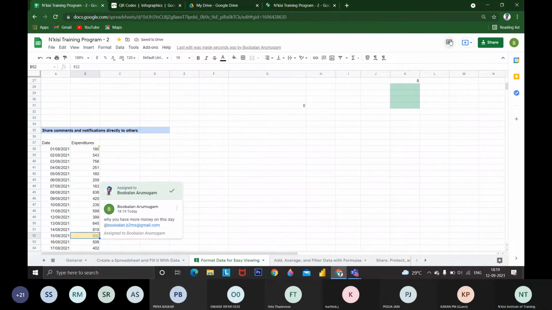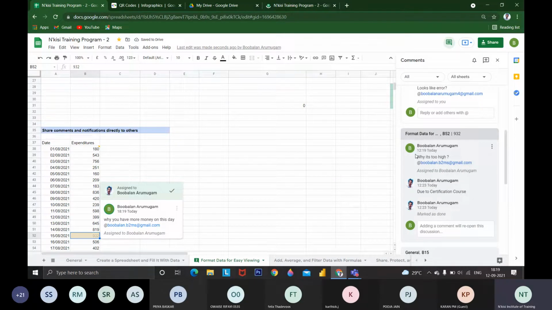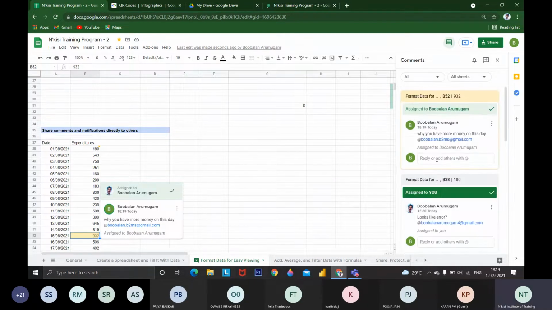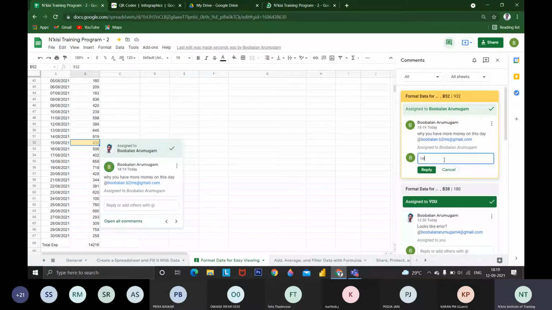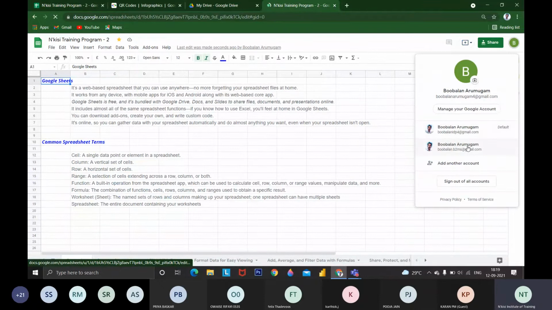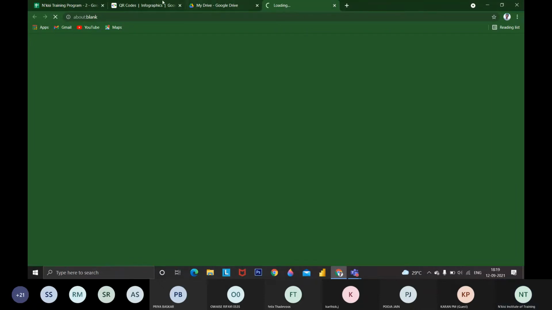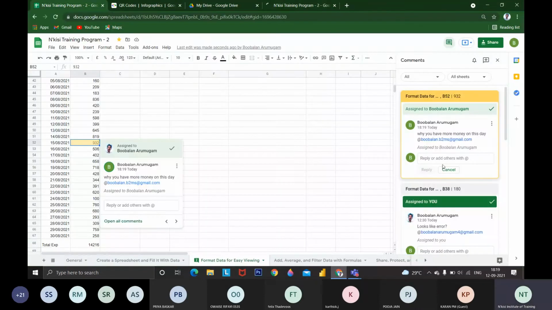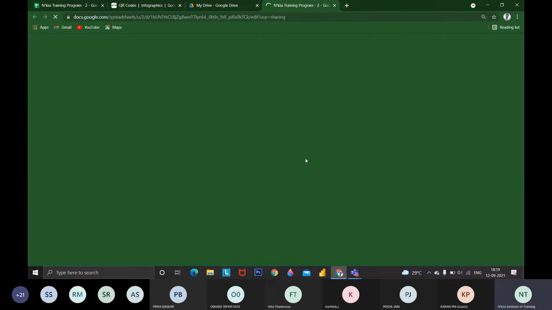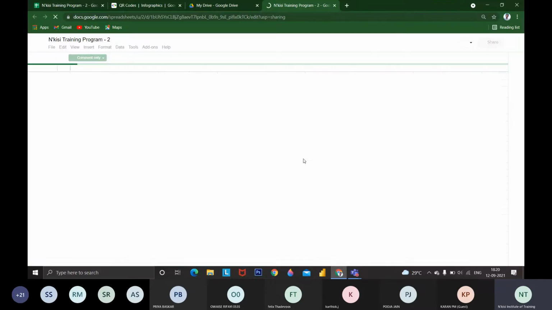See, these are the comments I have raised. Why have you spent more money? In the reply, he has to state, for example, that the expenditure was due to certification courses done on that day. Whatever the reason for the expenditure, he has to send a reply. If I open it in the B2MS mail ID account, let it load. He will receive a notification that there is a comment for you from Boobalan, saying you have to update and state the reason.